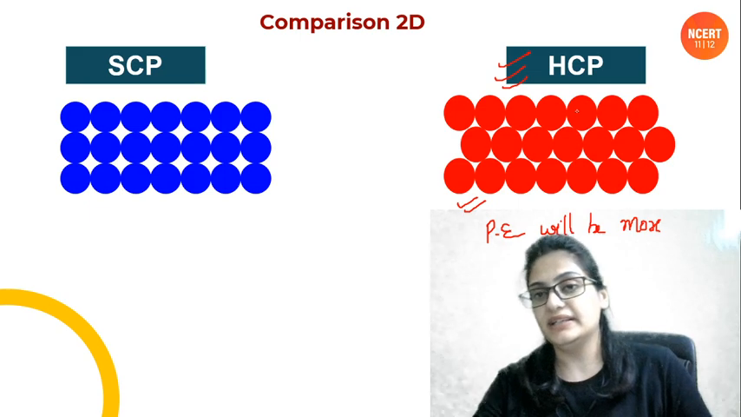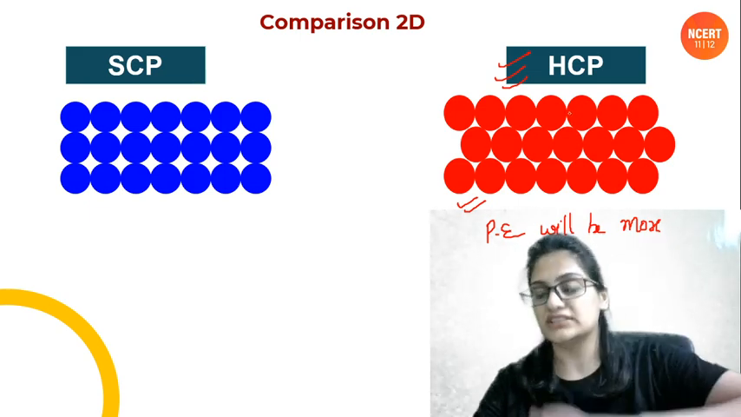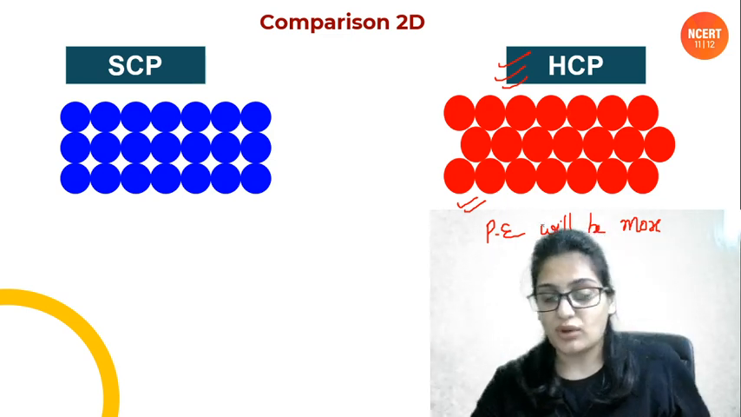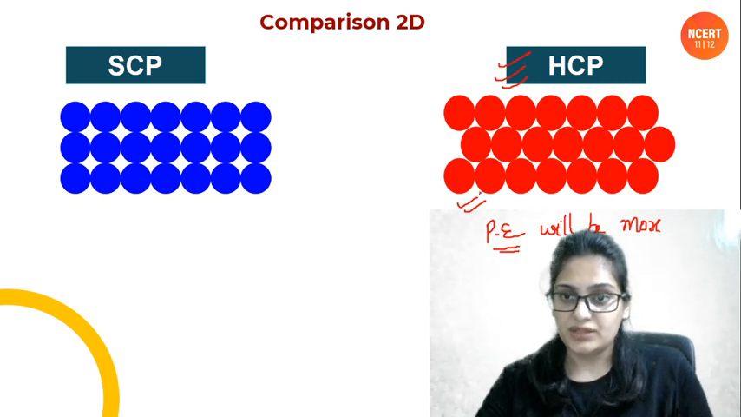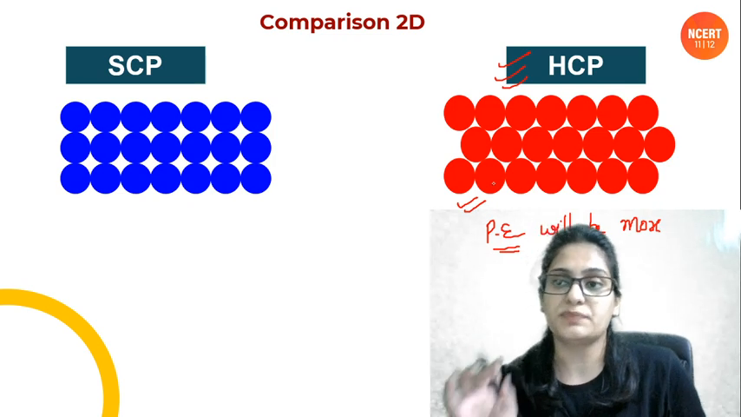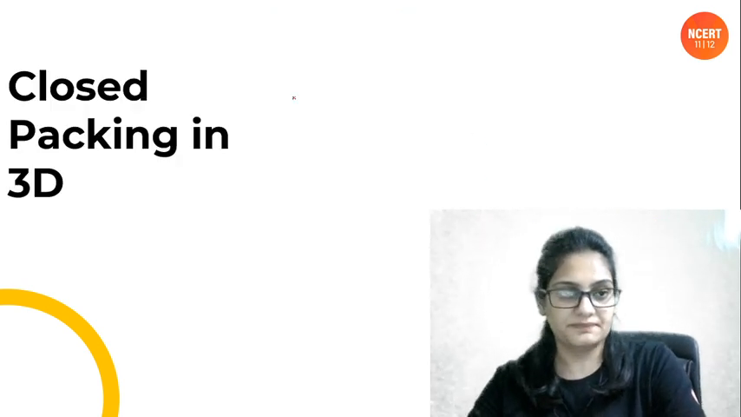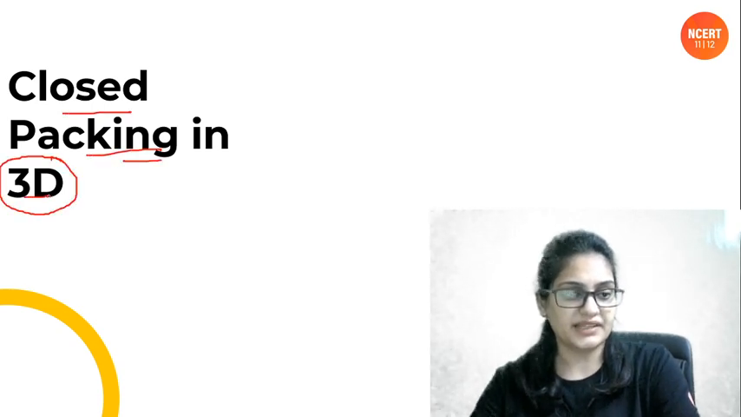ठीक है. In 3D we will be placing the atoms above this layer, above and below this layer, because it will be three dimensional, right? ठीक है. So because its packing efficiency is more, this HCP 2D packing is gonna be the base for the three dimensional close packed structures. ठीक है. So let's have a look at them. क्लोज पैकिंग इन 3D में क्लोज पैकिंग कैसे करनी है आपको.